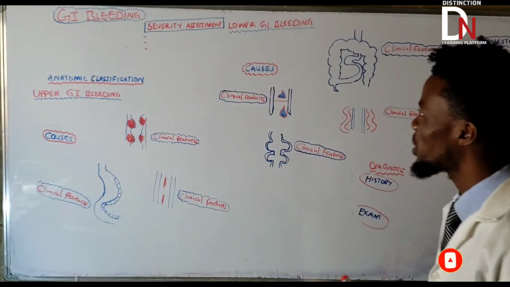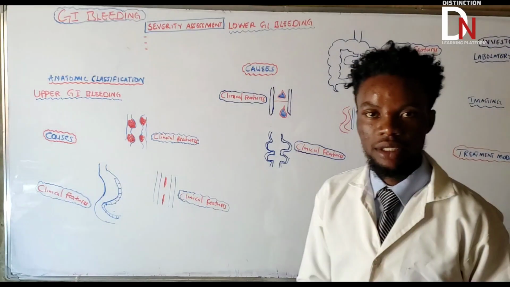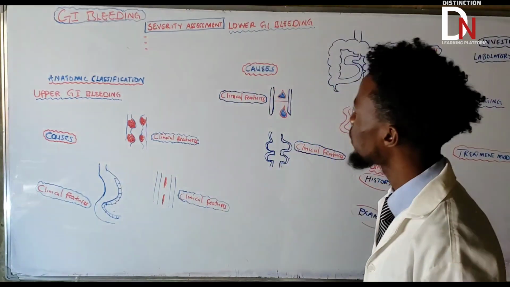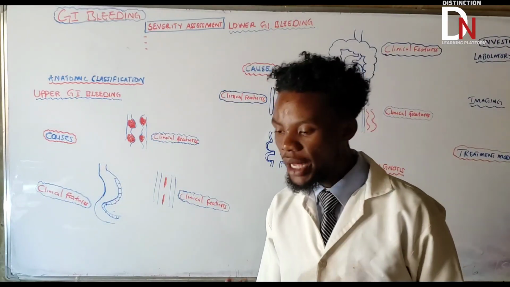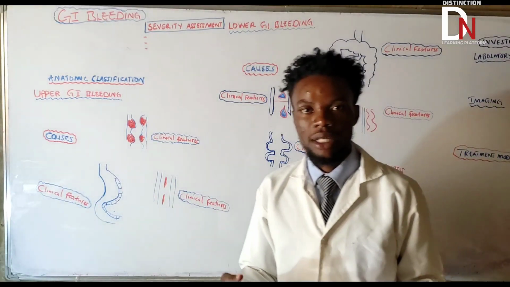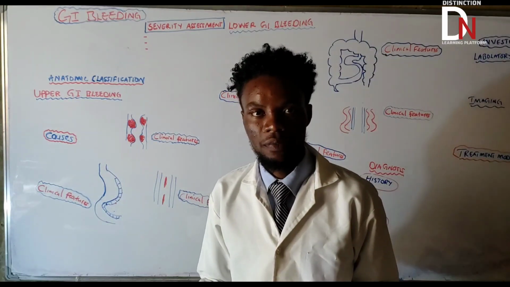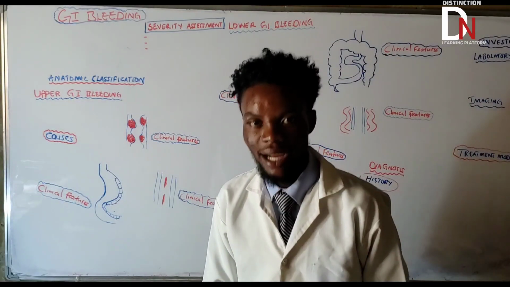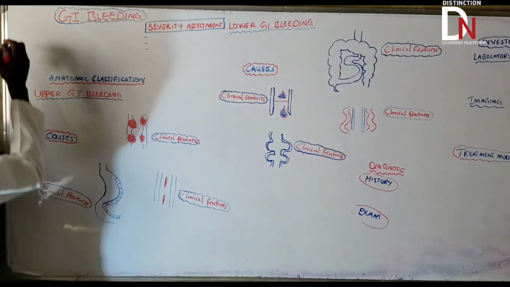In this video, we're talking about GI bleeding, and this is under the clinical session. So now the question is, what is GI bleeding? GI bleeding is basically a bleeding that can happen in any part of the gastrointestinal tract, starting from the esophagus up to the anus.